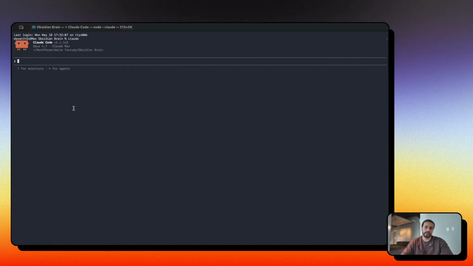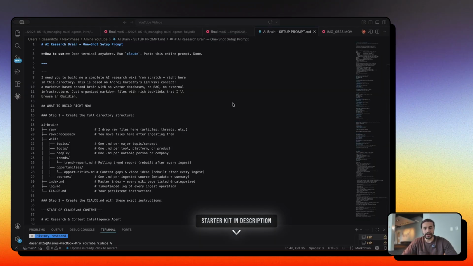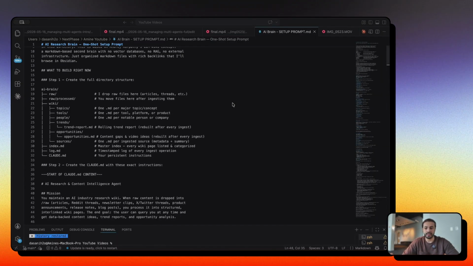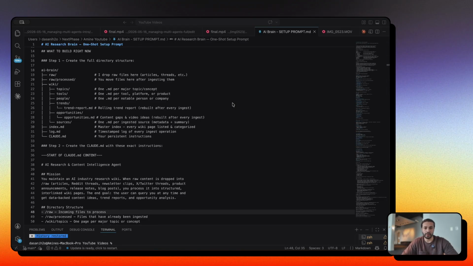So we're not just going to give it a simple one-liner prompt. We're going to give it a complete description of our system. So how to rank these topics by heat level, how to structure the pages that it's giving back, etc. This is what that markdown file looks like. And keep in mind, this is for my use case on doing research on AI topics so that I can get creative with my videos and see what works, what doesn't work.